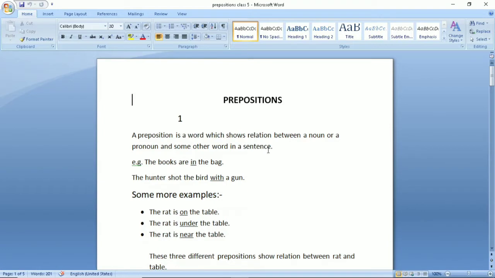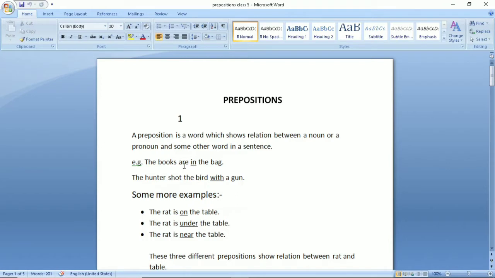It means when you use prepositions, it establishes relation between the noun and another noun in the same sentence, or it can be noun or pronoun, or both can be pronoun. For example, the books are in the bag. The books is noun, the bag is again noun, and in you have put over here. This in is making a relation between books and bag.